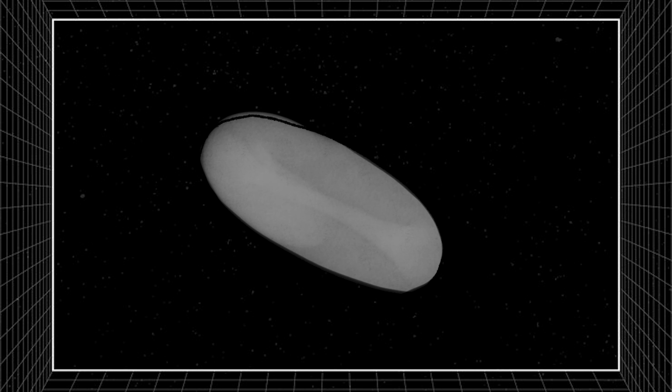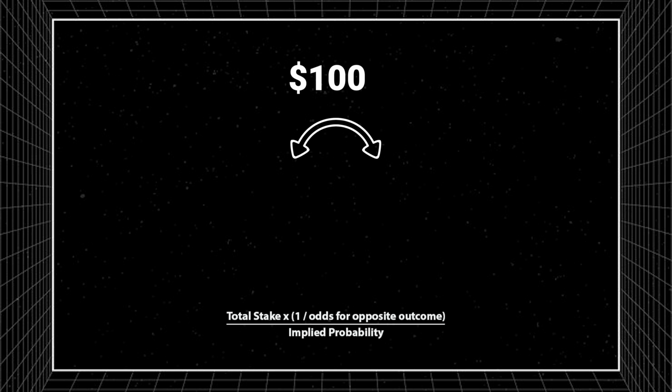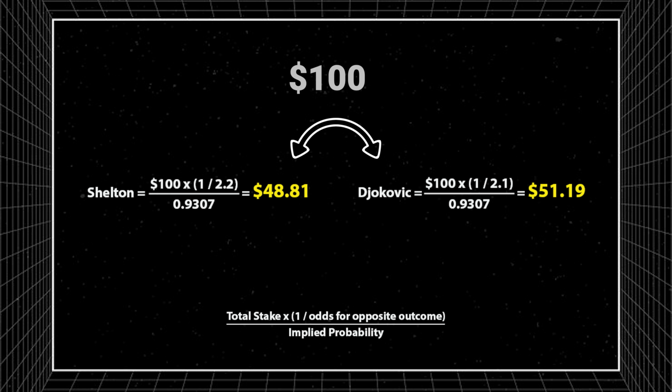Now for step 2, we have to assume that we are working with a capital to bet. In this case, let's assume we're working with $100. To guarantee a profit, we have to split the bets proportionally based on the odds. And the formula is pretty straightforward. As you can see, we can allocate $48.81 to Ben Shelton at bookmaker A and $51.19 to Novak Djokovic at bookmaker B.